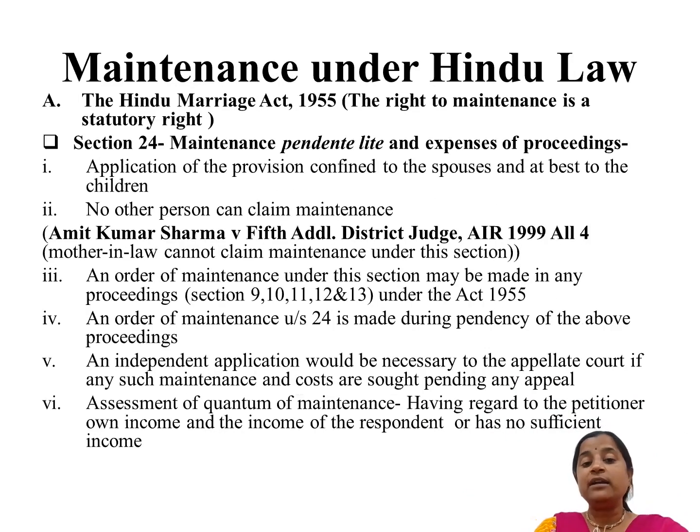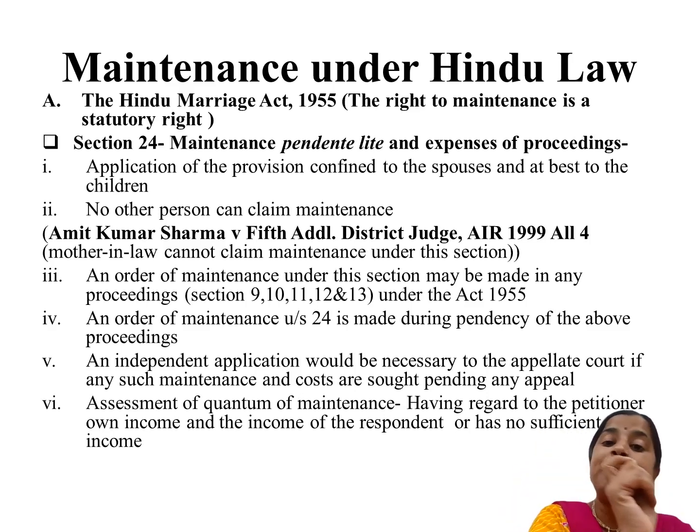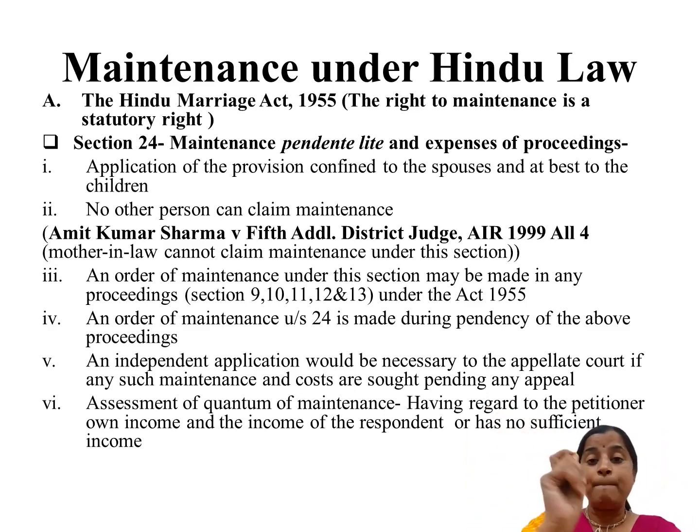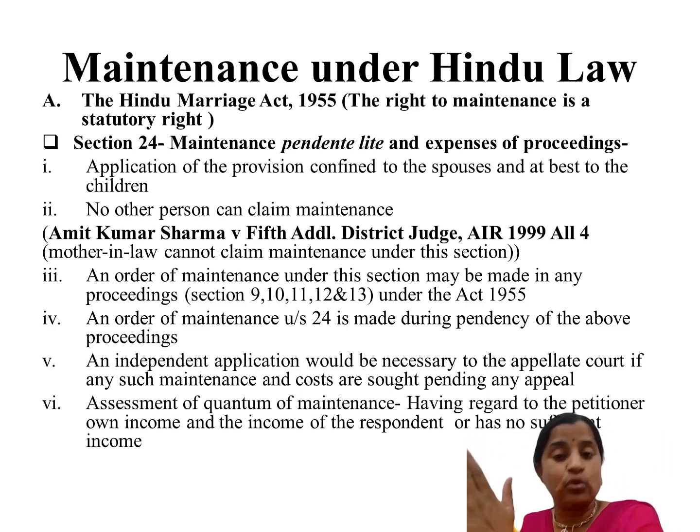So here, let's see what 24 is. 24 means pendente lite and expenses of proceeding, application of the provision confined to the spouse only and not to the children. It means spouse only. अगर हम ये line पढ़ते हैं confined to the spouse, it means only husband and wife. मैंने आपको बोला सिर्फ पति या पत्नी, यानी कि माता पिता बच्चे ये सब नहीं, सिर्फ पति या पत्नी के मध्य जो भी बात है वो सेक्शन 24 के अंदर में कवर होगा, 25 में कवर होगा, है ना. 26 में नहीं, 26 बच्चों के लिए है.